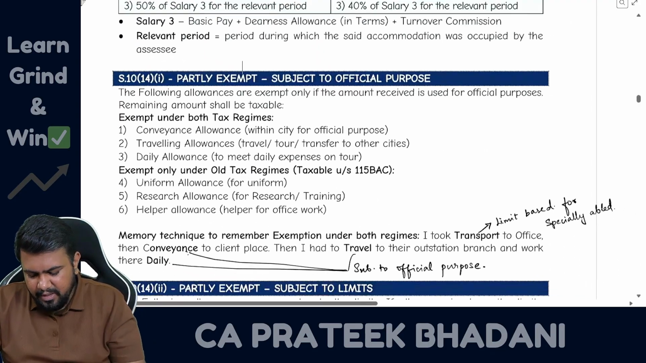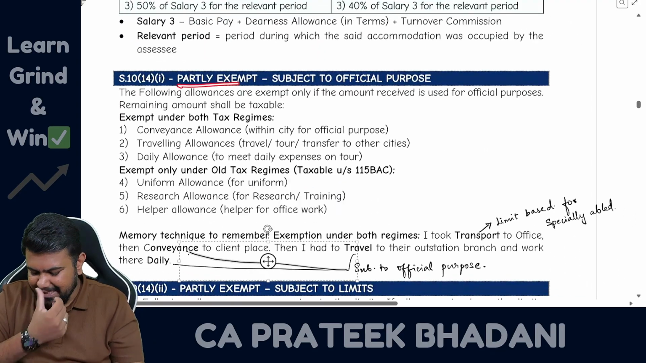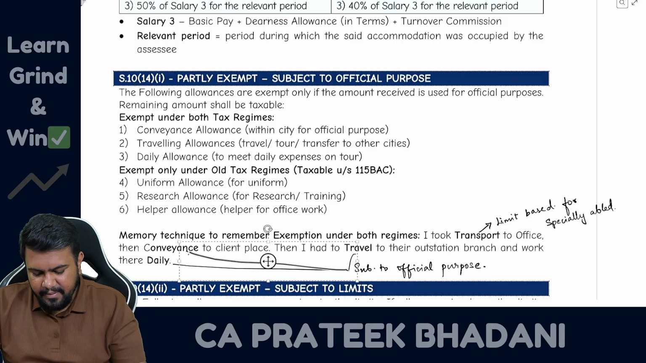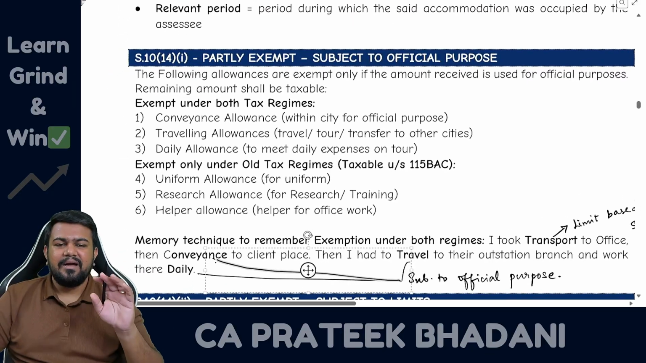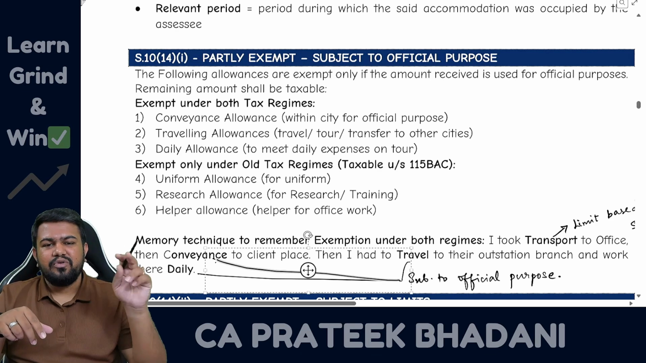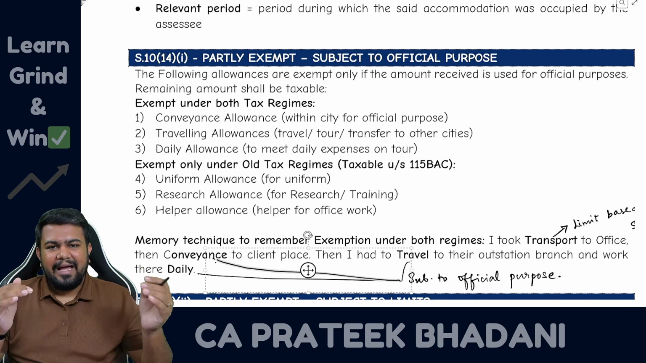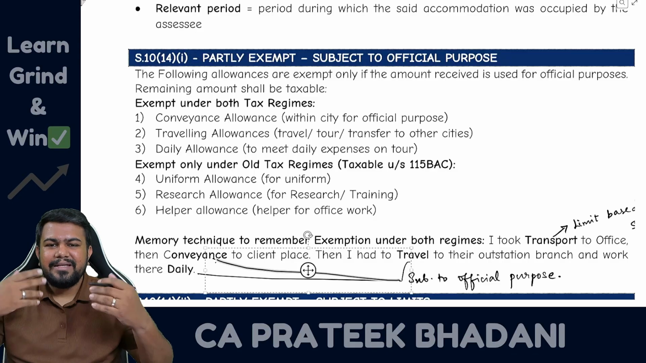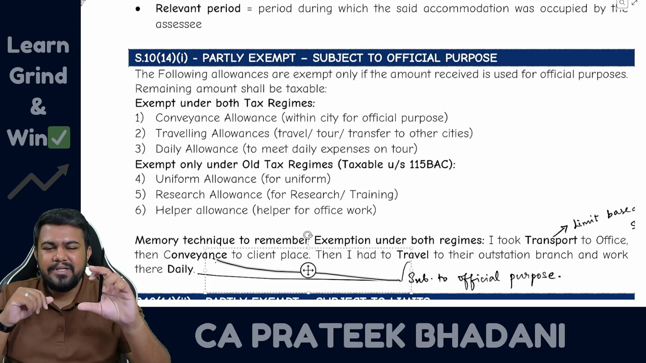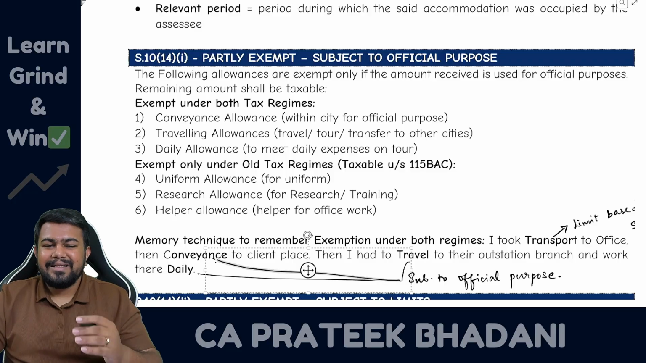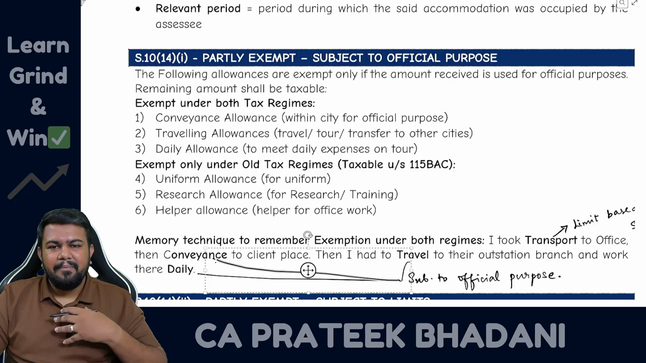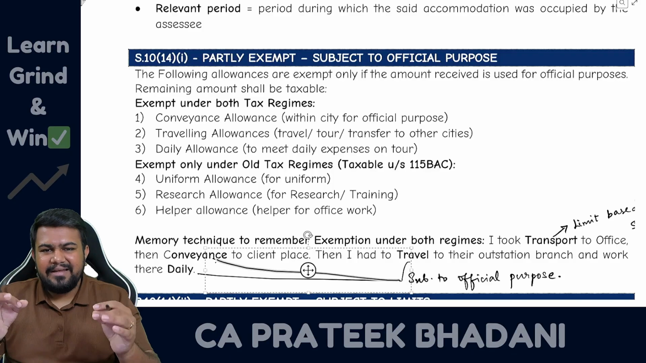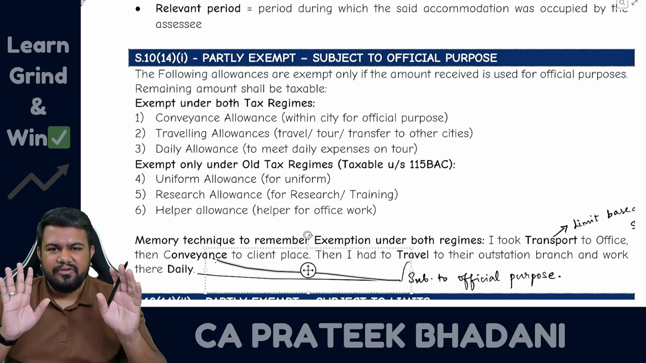Okay, now let's talk about the partly exempt allowances given under section 10 clause 14 subclause 1. So 10(14)(i) speaks about 6 allowances which are fully exempt subject to official use. It means the allowance will be given by the employer, and whenever the employee is using it for official use, that much amount will be exempt. For example, the employer gave 10,000 rupees, but the employee has used 8,000 for official purpose. In such a case, 8,000 will be exempt and the balance 2,000 will be taxable.